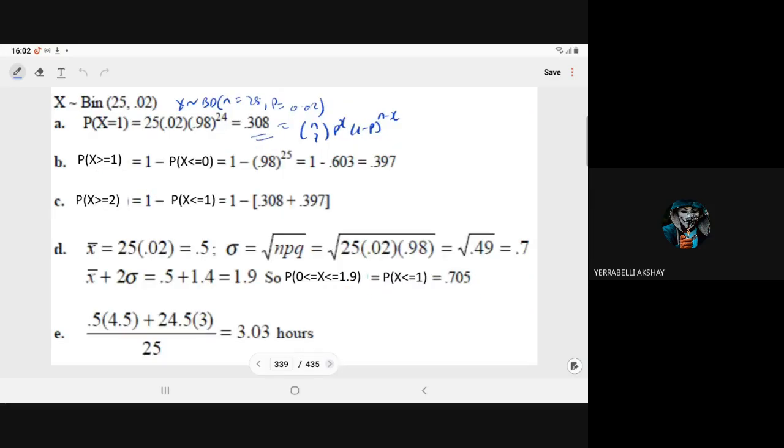Thereafter, in part B, what is the probability that at least one received a special accommodation? At least one means probability X greater than or equal to 1. By the theory, it is equal to 1 minus probability of X less than or equal to 0. When we put x equal to 0 in this formula, it becomes 1 minus p to power n, or 25. So 1 minus 0.98 to power 25. So the required probability is 0.397.